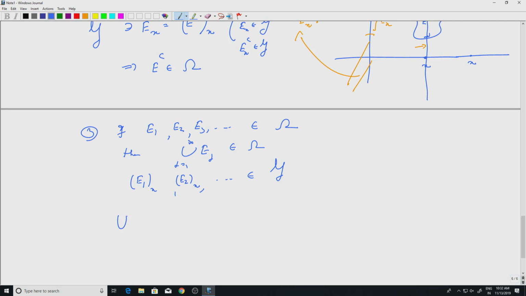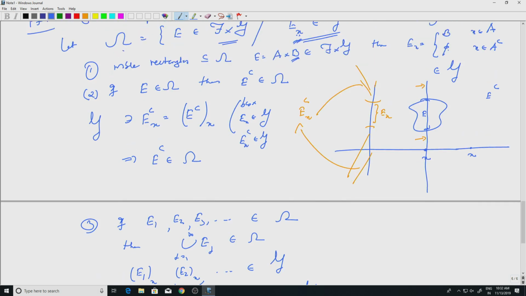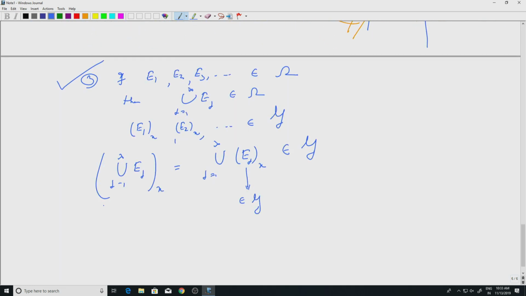So, you look at the union of Ej, j equal to 1 to infinity, and you look at the x section. Well, just like what we did earlier, we get that this is the union over j equal to 1 to infinity of the x sections of each of them, but each of them belongs to script G. So, the union also belongs to script G because it is a sigma algebra. So, now we have proved 3 properties. What are the properties? One is measurable rectangles are in omega, omega is closed under complementation, omega is closed under countable union, which means omega is a sigma algebra.